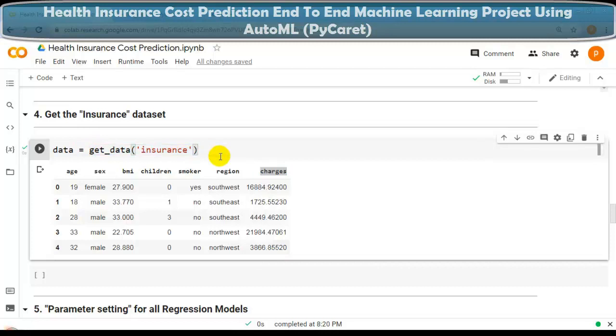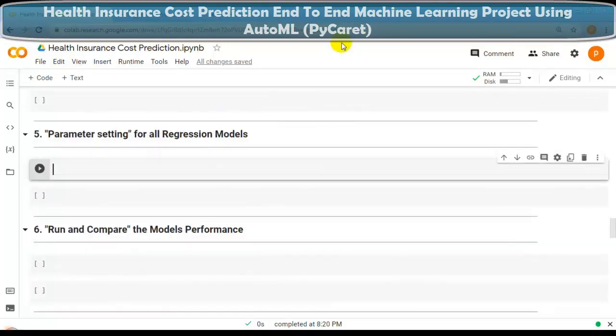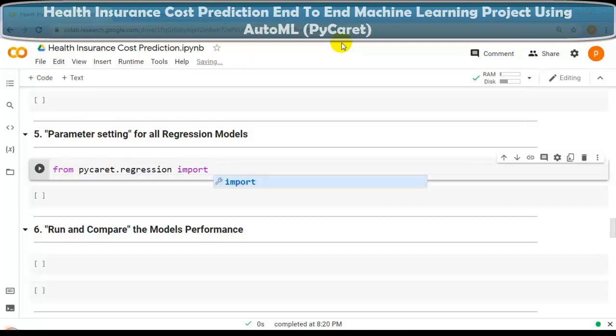So now our next question. In this question, we have to perform parameter setting for all regression models. For that, I am going to use a very important function of PyCaret, setup. Let's first import all the models. For that, we have to write from pycaret.regression import, and here we have to write the asterisk sign.